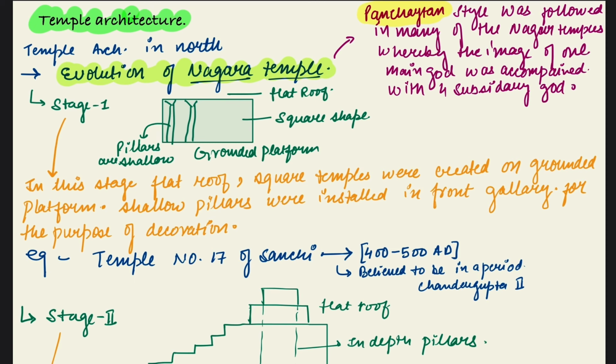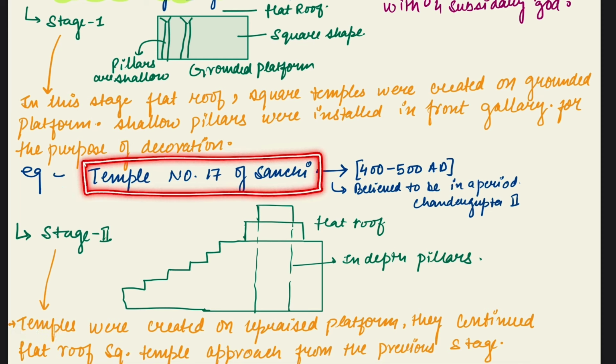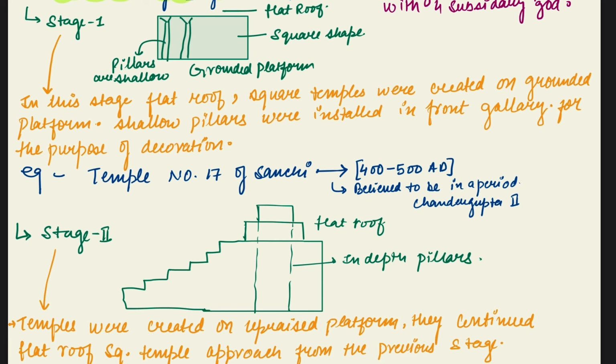In the first stage, flat-roof square temples were created on a grounded platform, and shallow pillars were installed in front of the gallery for the purpose of decoration. The fine example of this stage 1 is Temple 17 of Sanchi, that is believed to be from the period of Chandragupta II.